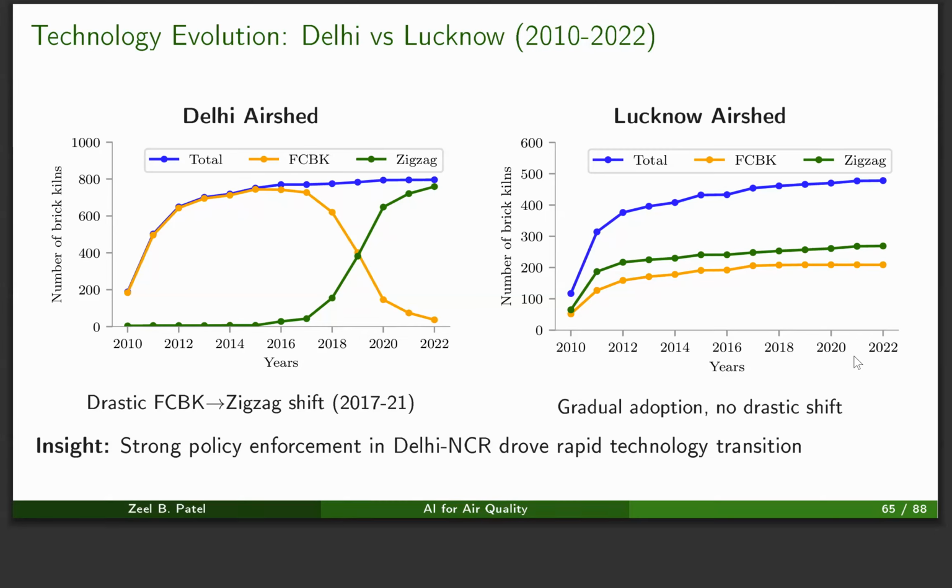In the Lucknow airshed, we can see that the adoption started very early in 2010, and then it plateaus out as we go towards 2022. We can do this kind of experiments in different regions of India to find out where the technology adoption is already there and where we need more intervention to support people going to the better technology.